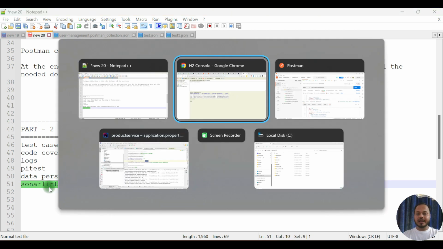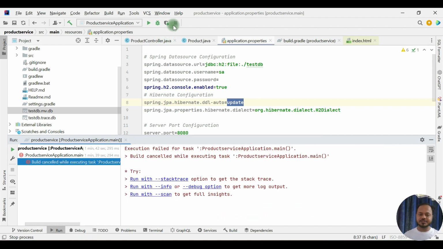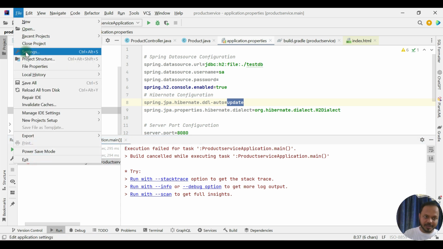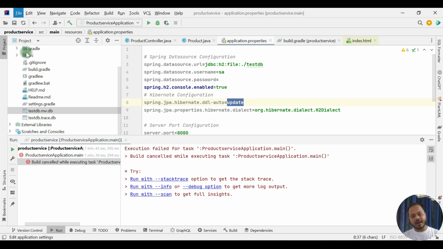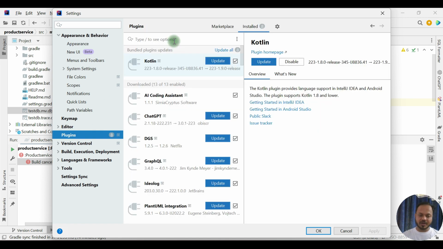And now SonarLint. SonarQube is for the static analysis of code. You have to set up the servers and post this information for the static analysis. But we have one option here also. We can install the SonarLint plugin and do the static analysis of the code in the IDE itself. So what I'm going to do is search for SonarLint, install it and check that.